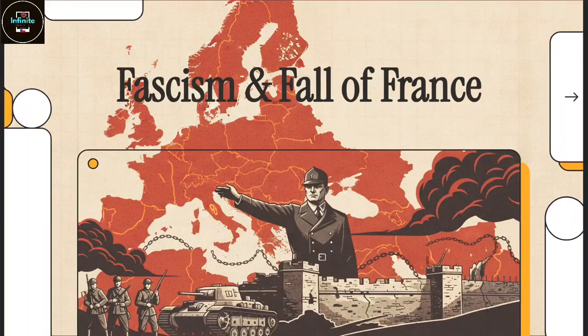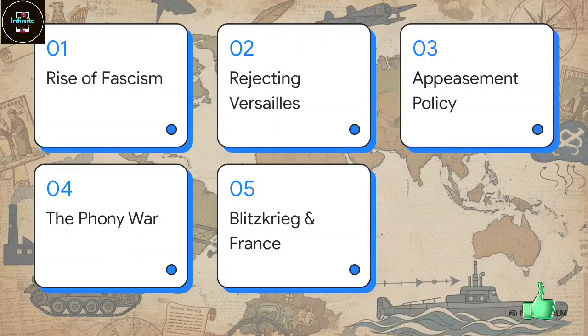It's this massive historical domino effect, and it fundamentally shows us why understanding diplomacy and deterrence is just as crucial today. So, to make sense of this global shift, we are going to trace the events through 5 parts. 1. The rise of fascism. 2. Germany rejects Versailles. 3. The policy of appeasement. 4. Stagnation and the phony war. And finally, 5. Blitzkrieg and falling France.